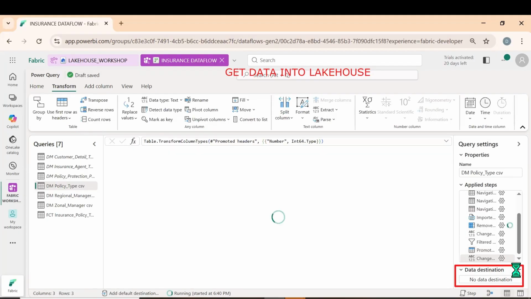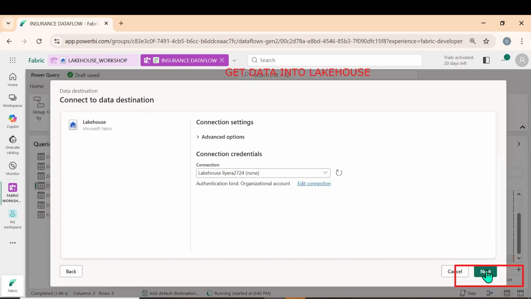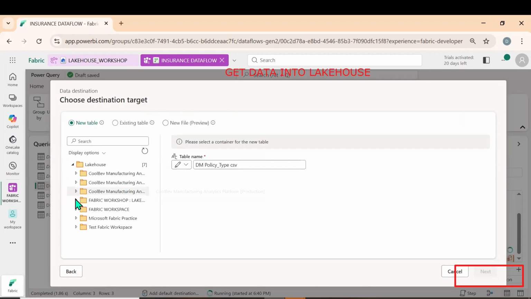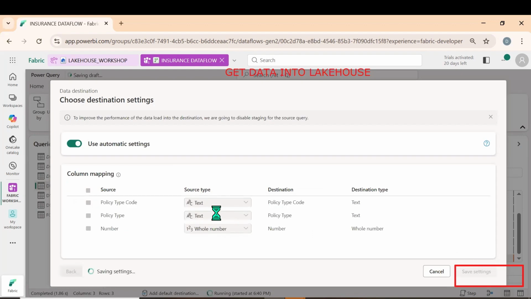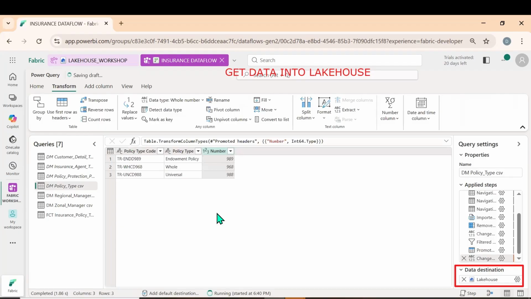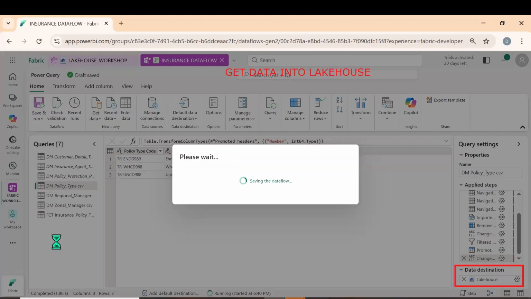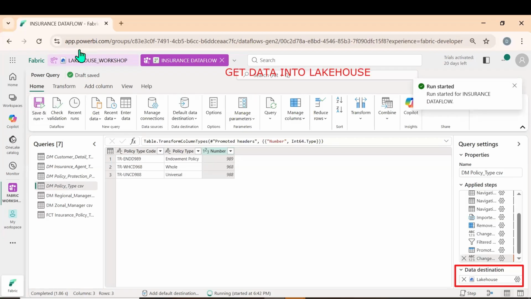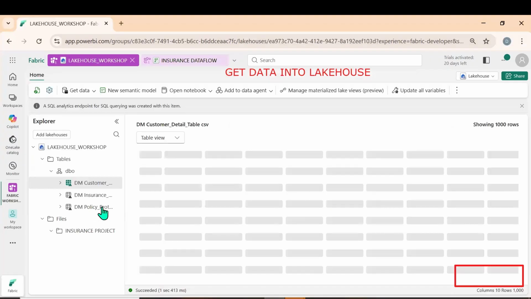Let me click on the destination again. Lakehouse, next. Go to the Fabric workspace we created, click on the Lakehouse, click on next. If you want, we can change the table name. In the destination, the table name can be changed. Let me click on home, click on save and run. We can also save, close and run. Let me go to the workspace and refresh. Now you see we got it.